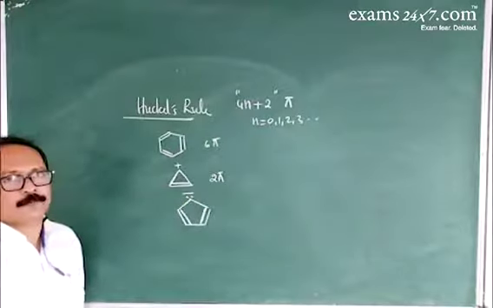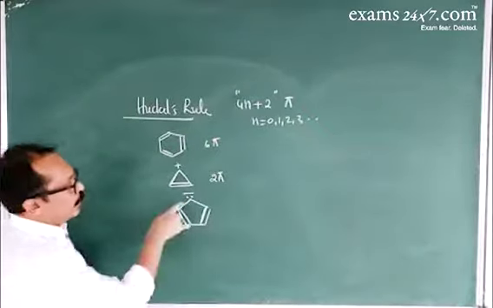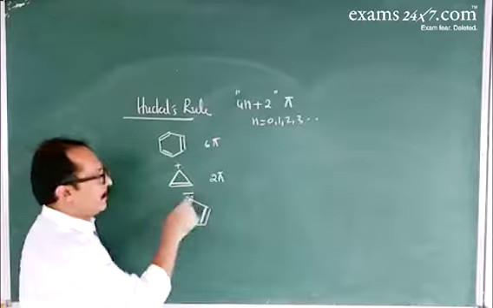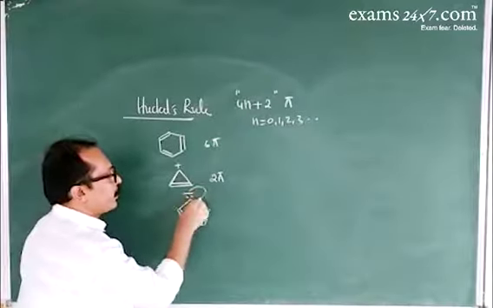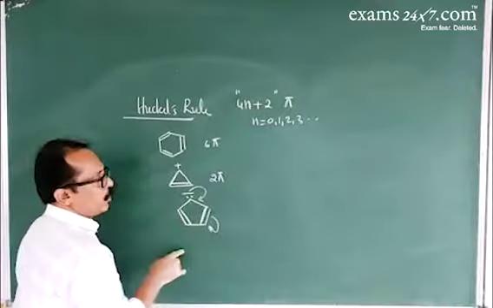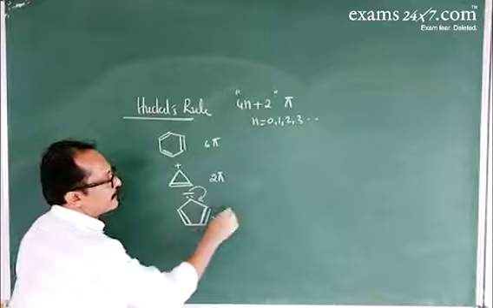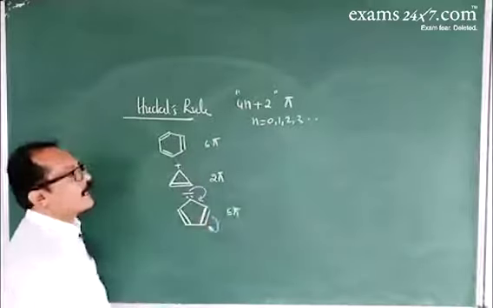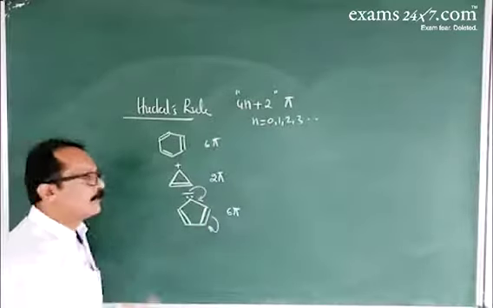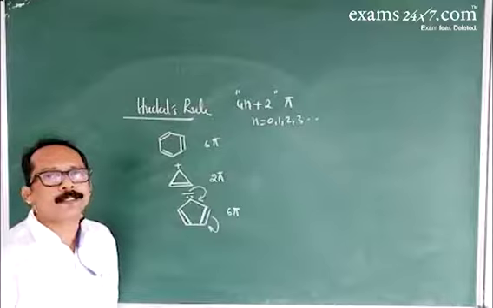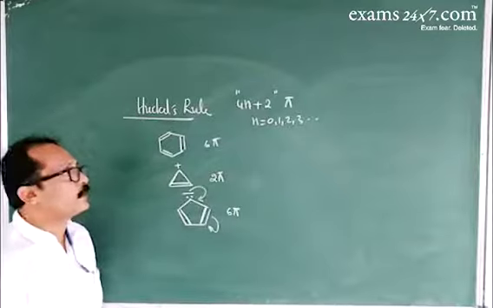Cyclopentadienyl anion. Now this is sp2 and planar. And these electrons are involved in delocalization. So this is the pi electron. In this there are 6 pi electrons and it obeys Huckel's rule. Therefore, this compound is also an aromatic compound. So this is according to Huckel's rule.